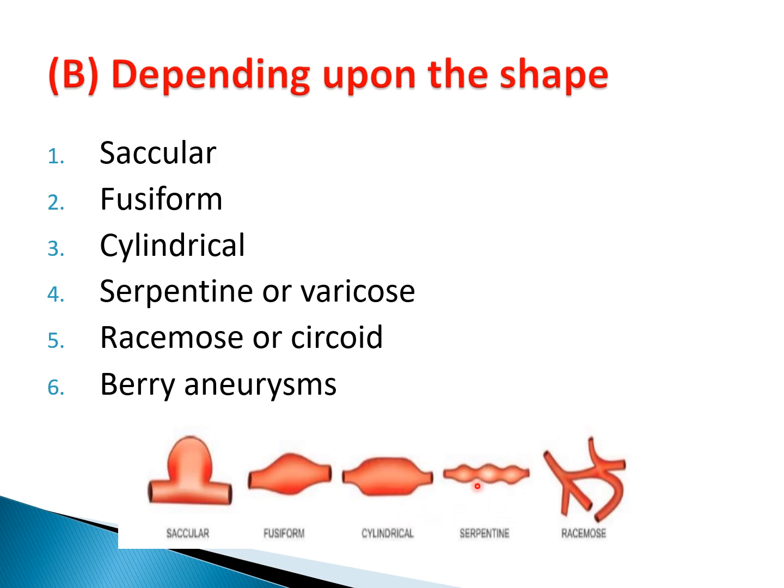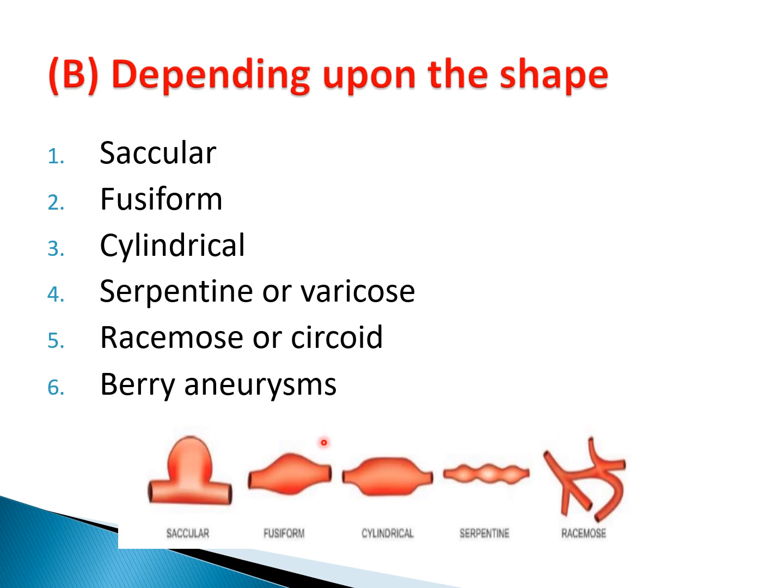Serpentine or varicose aneurysms, which you can see many tortuous dilations. Racemose or cirsoid type of aneurysms, which are a mass of interconnecting small arteries and veins.